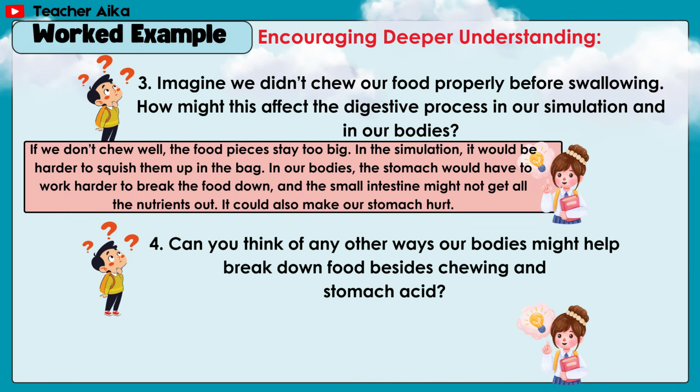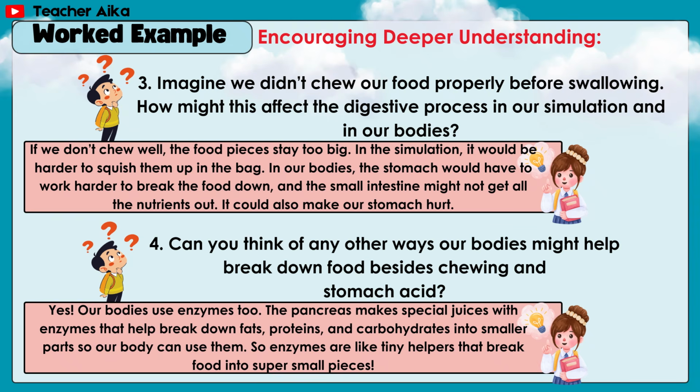Number 4. Can you think of any other ways our bodies might help break down food besides chewing and stomach acid? Answer: yes, our bodies use enzymes too. The pancreas makes special juices with enzymes that help break down fats, proteins, and carbohydrates into smaller parts so our body can use them. So enzymes are like tiny helpers that break food into super small pieces.